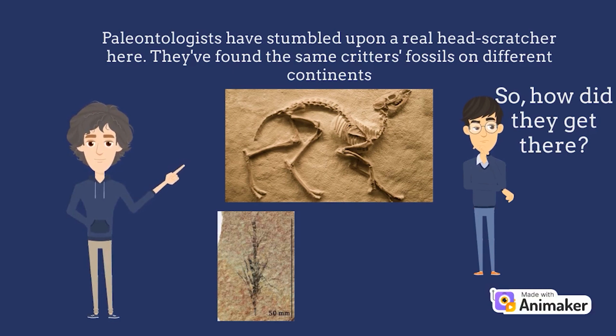Paleontologists have stumbled on a real head scratcher here. They found the same predators' fossils on different continents. But here's the kicker. These ancient creatures weren't exactly equipped for world travel. It's like they had a pretty basic GPS system, and yet they ended up all over the place. So, how did they get there?